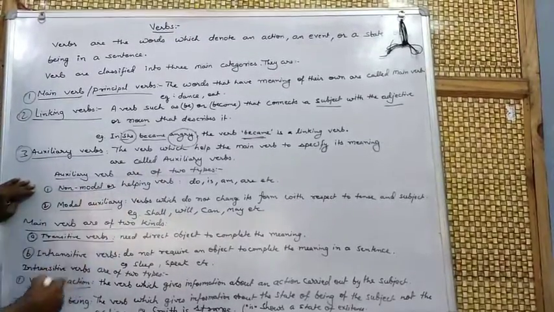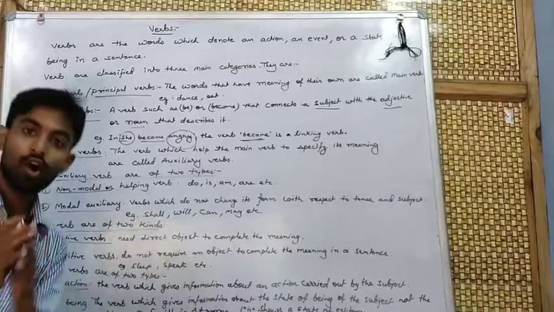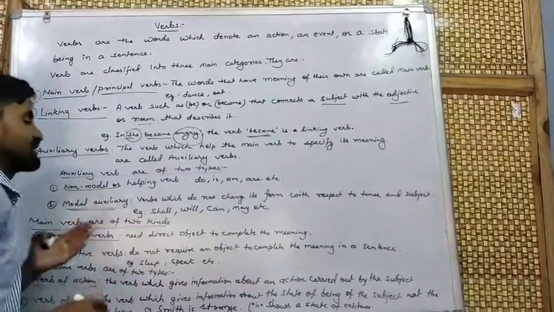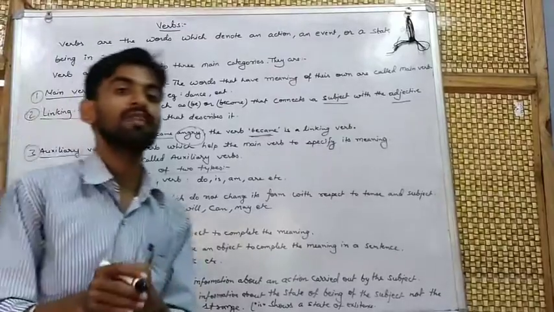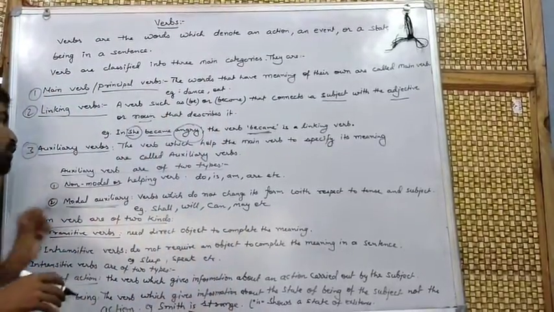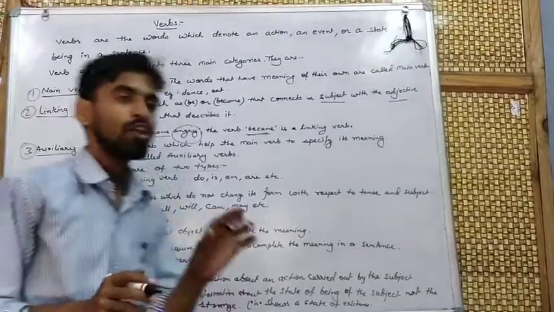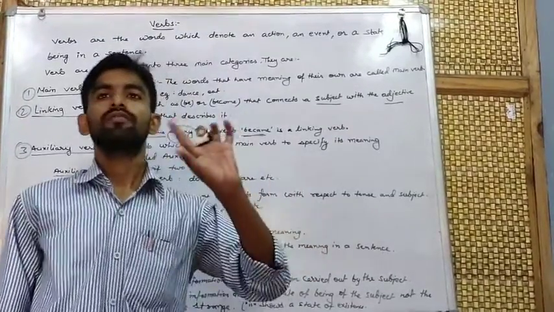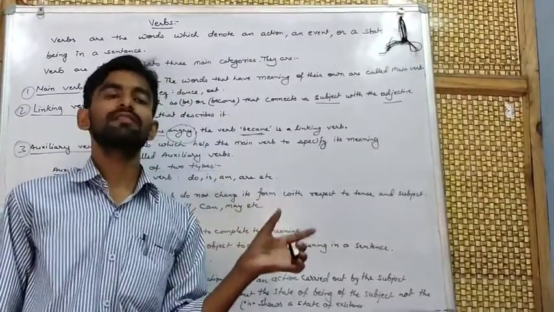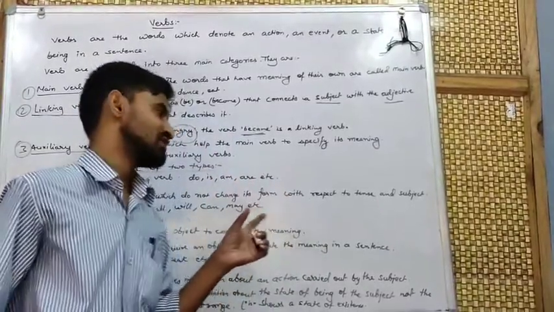One is non-modal, that is the helping verb. Another is modal auxiliaries, also termed modals. What is the difference between non-modals and modals? Non-modals change their form when used in different tenses and with different subjects.